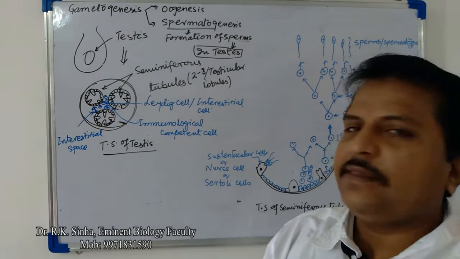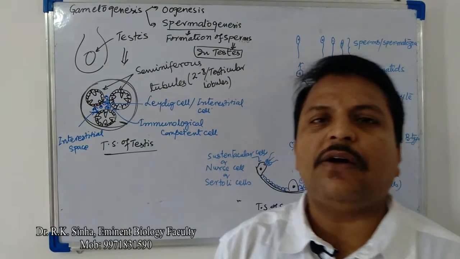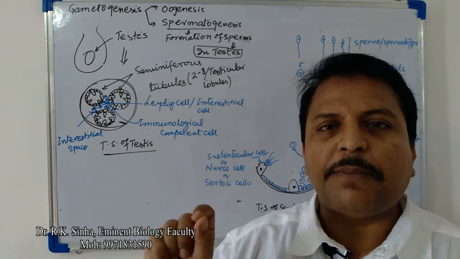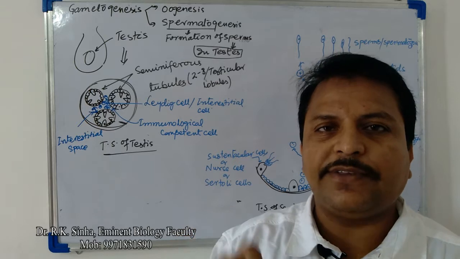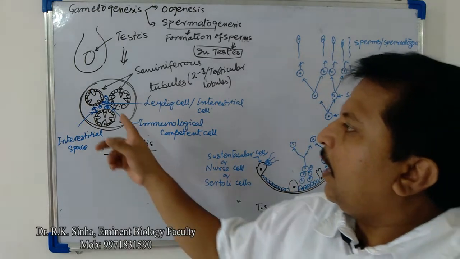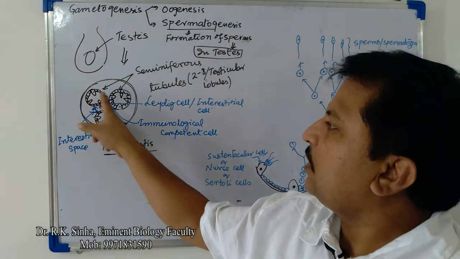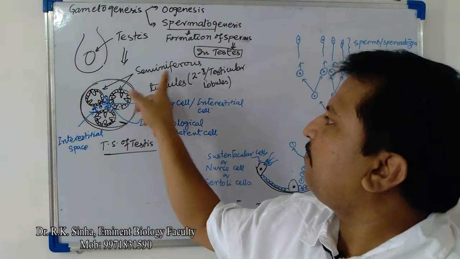It means in each testis almost 250 to 750 seminiferous tubules are present. This is the transverse section of the testis, in which these are the seminiferous tubules.